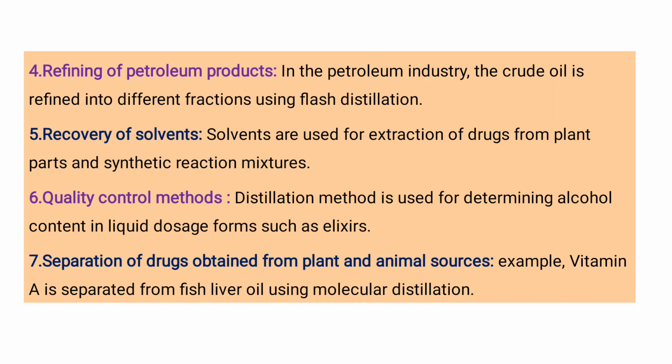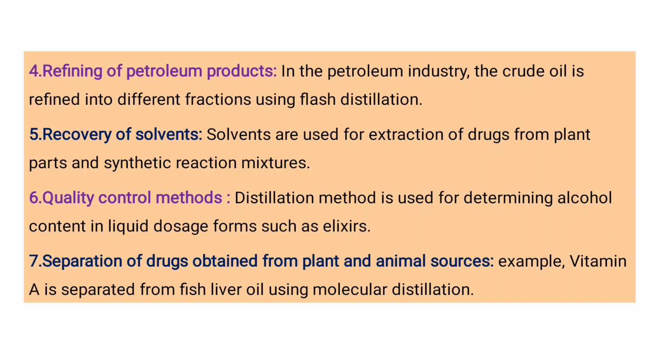Next, quality control method. Distillation is used for determining alcohol content in liquid preparations such as elixirs. And next, separation of drugs obtained from plant and animal sources. For example, vitamin A is separated from fish liver oil using molecular distillation.